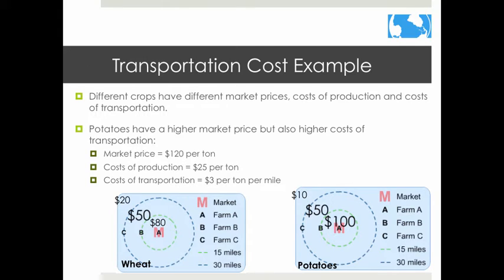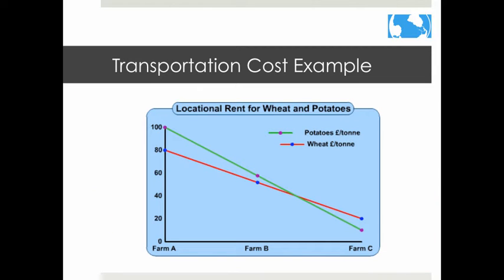In the furthest zone, wheat would be the most profitable. This is what it would look like plotted on a graph. Obviously, the real world is far more complex. Von Thunen developed these basic principles to come up with a pattern of land use.